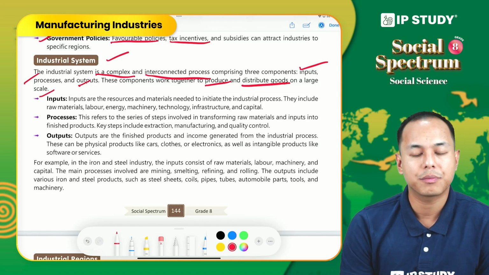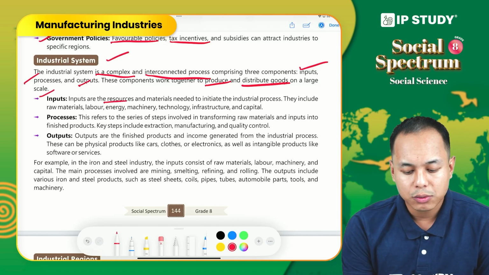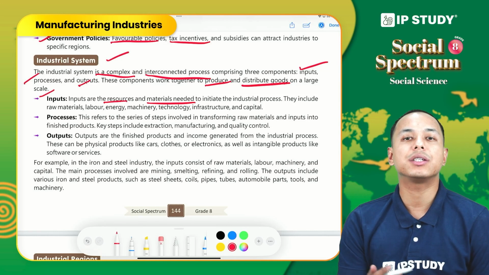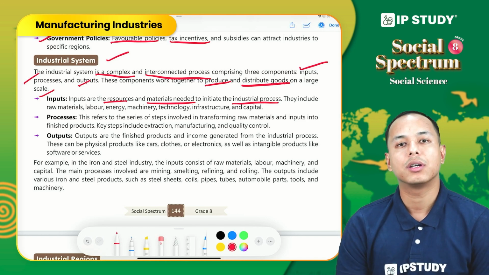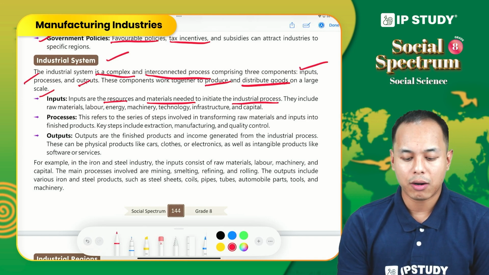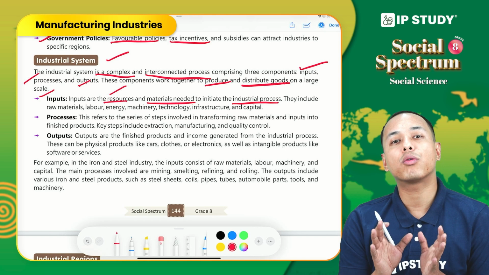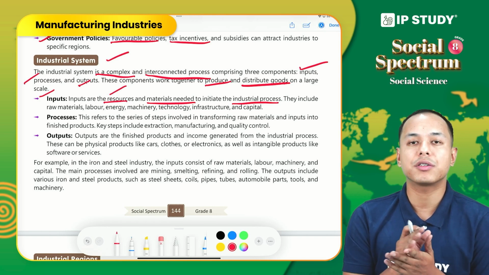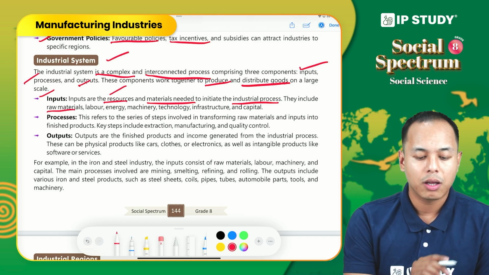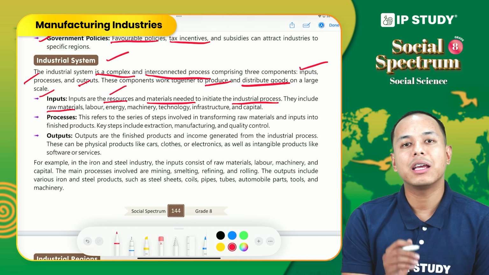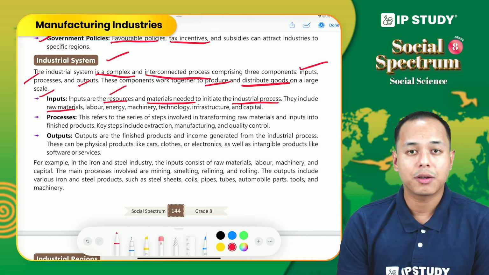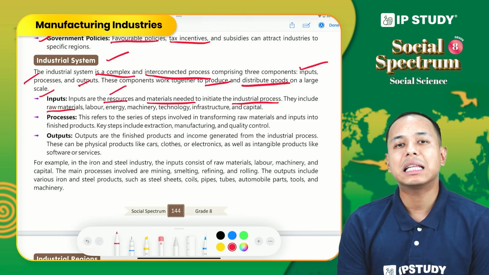First, inputs. Inputs refers to the resources and materials needed to initiate the industrial process, all the raw material and resources required to initiate production. For example, raw material, labor, capital investments, machinery. So all these are the inputs.